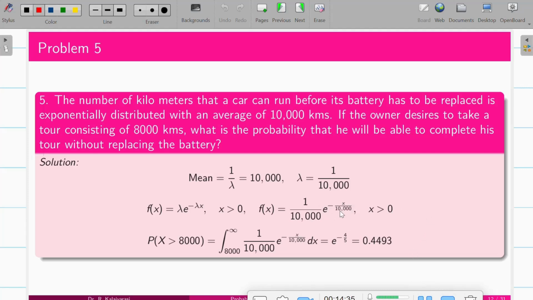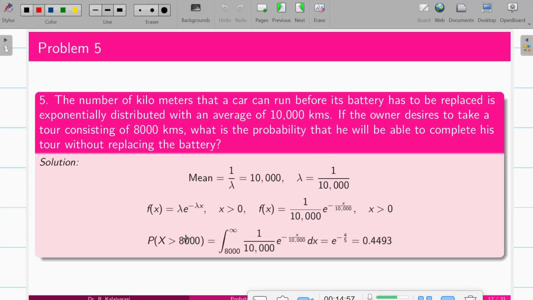So accordingly, we will rewrite your distribution. The PDF of the distribution is 1 by 10,000 e power minus x by 10,000 for x greater than 0. So here, what's the question? If the owner decides to take a tour of 8,000 kilometers, what is the probability that he will be able to complete the tour without replacing the battery?